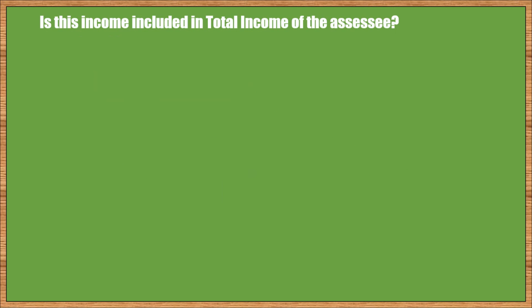Based on Section 5, we have divided income in 8 categories and displayed these 8 categories in 8 rows. Then we divided assessees in 3 categories and displayed them in 3 columns. Thus, our table of scope of total income is created with 24 unique cells. Let us now ask one question every time in each of these 24 cells. And the question to be asked is, should we include this income in the total income of this assessee?